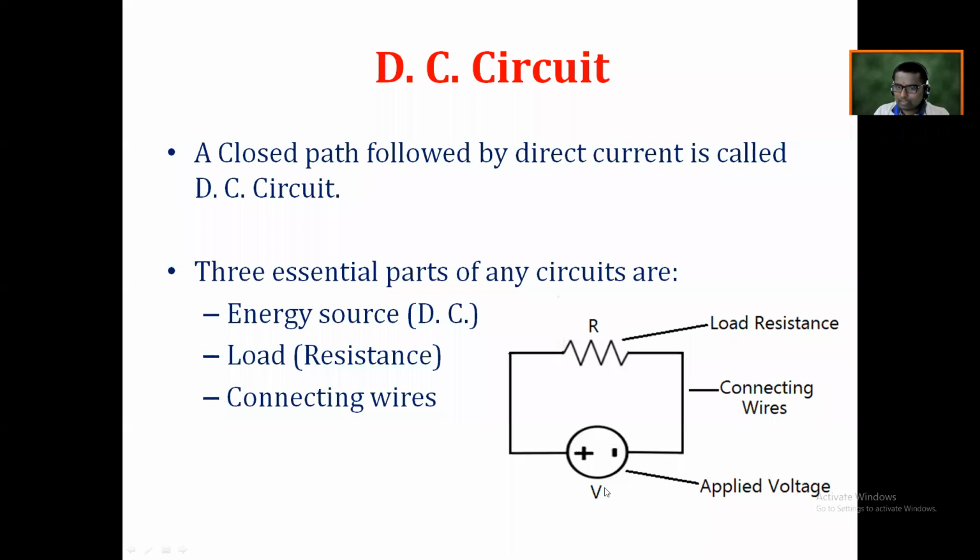Is it right? And this V stands for the voltage of that energy source. Get it, my point? So when we connect it, this applied voltage will maintain the potential difference between the two ends of the load resistance, because the resistance is a two-terminal component. You can consider here is point A and here is point B. So the function of this energy source is to maintain the potential difference between the two ends.